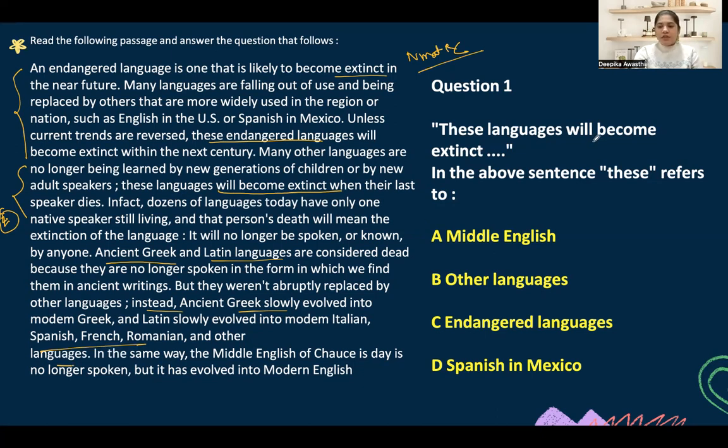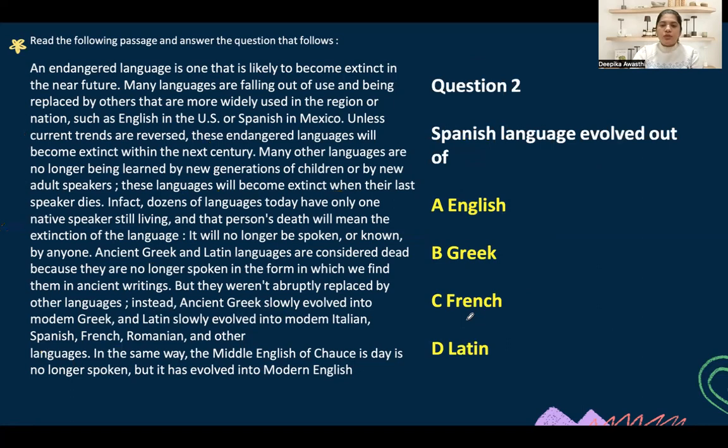So these languages will become extinct. In the above sentences, these refer to what? So these means what will become extinct? These endangered languages. So this is quite a direct question, है ना? क्या एक्सटिंक्ट होगा? Endangered language एक्सटिंक्ट होगी. Spanish language evolved out of. So Spanish is written where? यहाँ पे. Read these lines carefully.